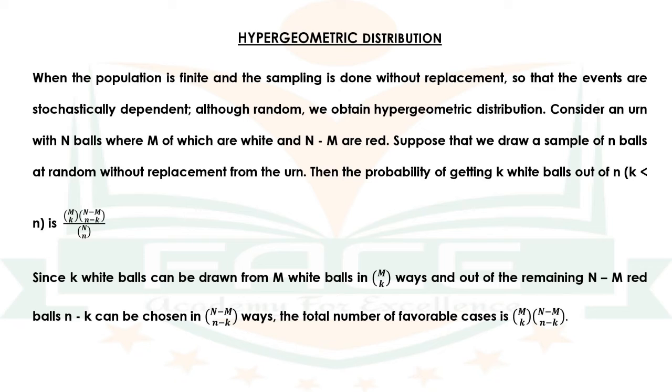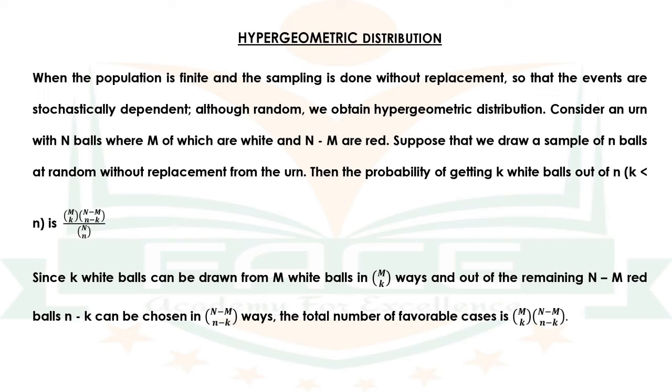Our next topic is hypergeometric distribution. When the population is finite and the sampling is done without replacement, so that the events are stochastically dependent, although random, we obtain hypergeometric distribution. Consider an urn with N balls where M of which are white and N minus M are red.